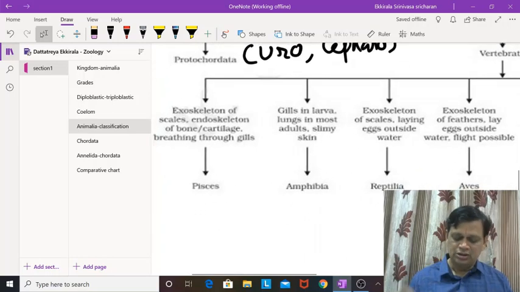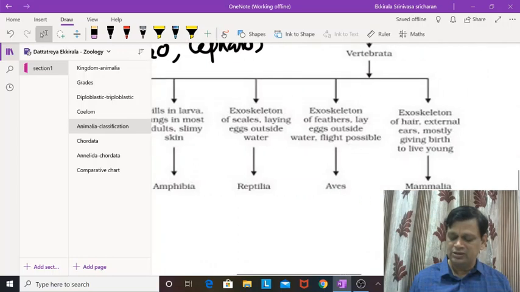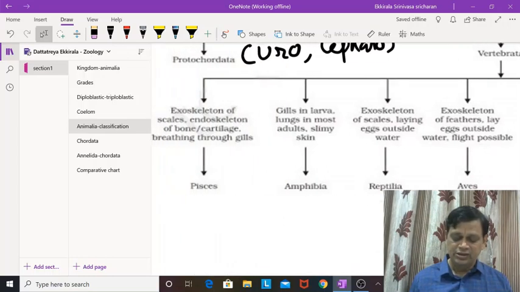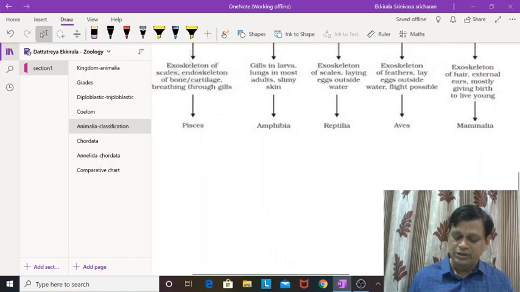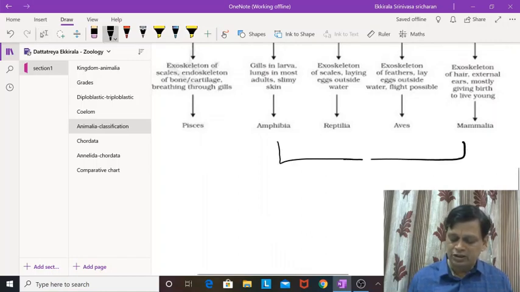Now coming to the other groups: Pisces, Amphibia, Reptilia, Aves, Mammalia. Gills will be present in Pisces, and the endoskeleton may be made up of bone or cartilage, whereas the rest of the four groups you can call Tetrapoda.